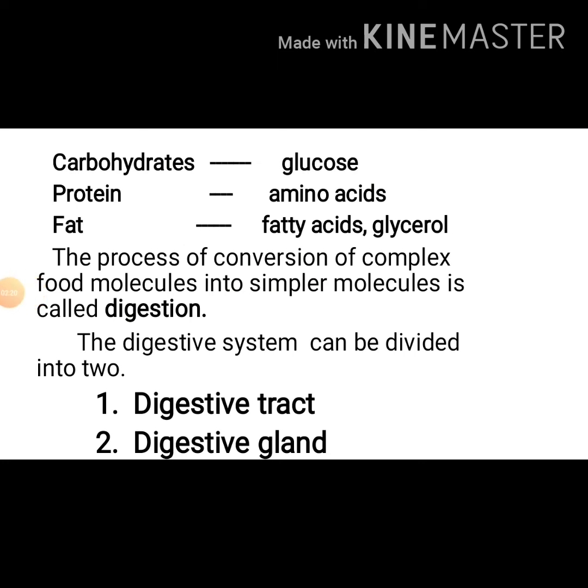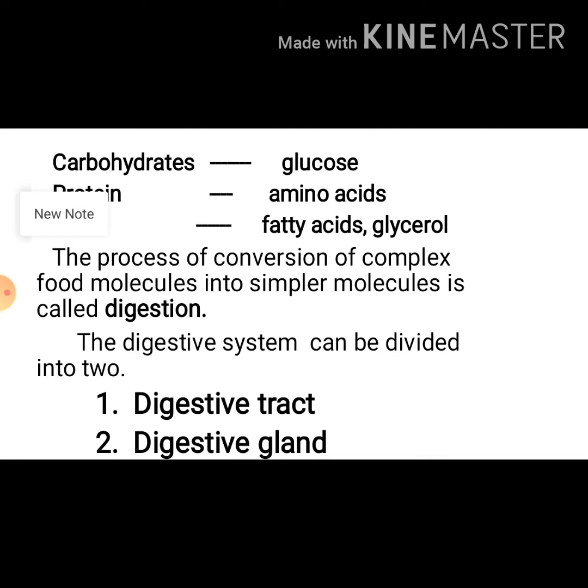Carbohydrates are converted to the simple molecule glucose. Proteins are converted to the simple molecules amino acids. Fats are converted to the simple molecules fatty acids and glycerol. The process of conversion of complex food molecules into simpler molecules is called digestion. What is digestion? The process of conversion of complex food molecules into simpler molecules is called digestion.